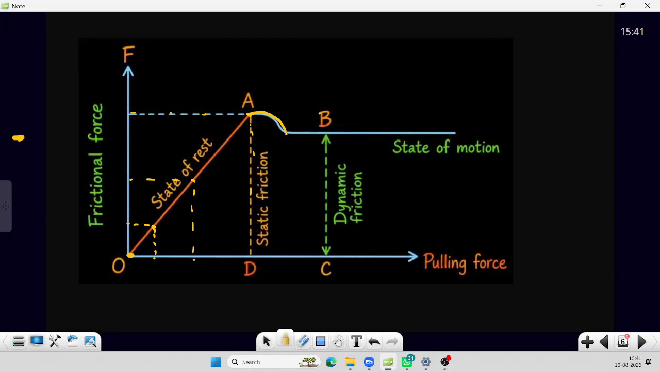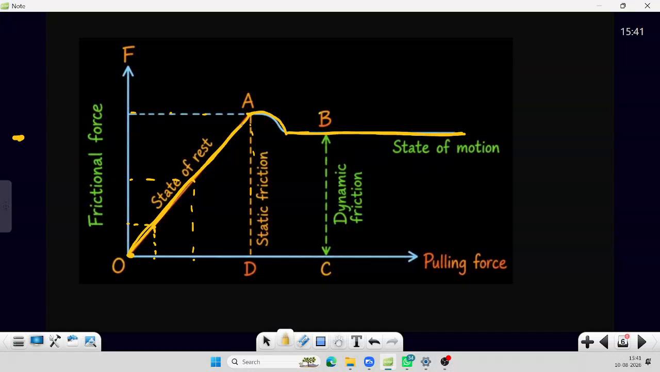And once the body has started the motion, what type of friction is it? That is no longer static, that is kinetic friction. Once the body has started the motion, it is no more static, the body is in motion now. Kinetic friction is a fixed quantity, it is always constant. Up to here, what type of friction is this?